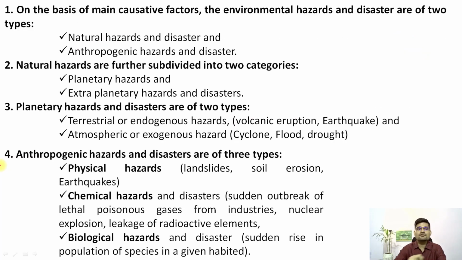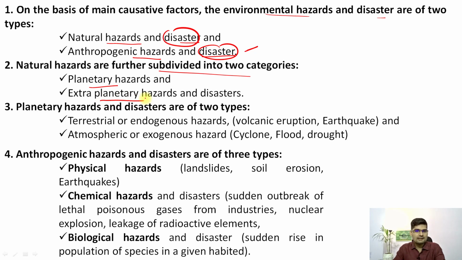So on the basis of main causative factors, environmental hazards and disasters are of two types: natural hazards and disasters, anthropogenic hazards and disasters. There is nothing called natural disaster. Remember, disaster itself is just disaster. So natural hazards are further subdivided into two categories: planetary and extraplanetary. Remember, extra is coming from outside. Then planetary hazards and disasters are of two types: terrestrial or endogenous, that is volcanic eruption, earthquake, and atmospheric or exogenous, coming from outside. So air, that is cyclone, flood, drought.